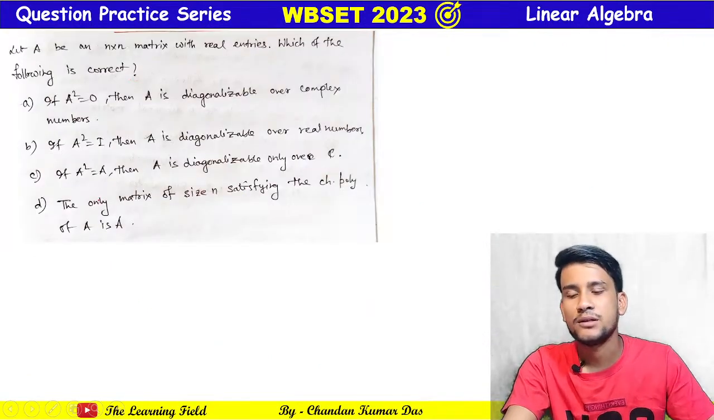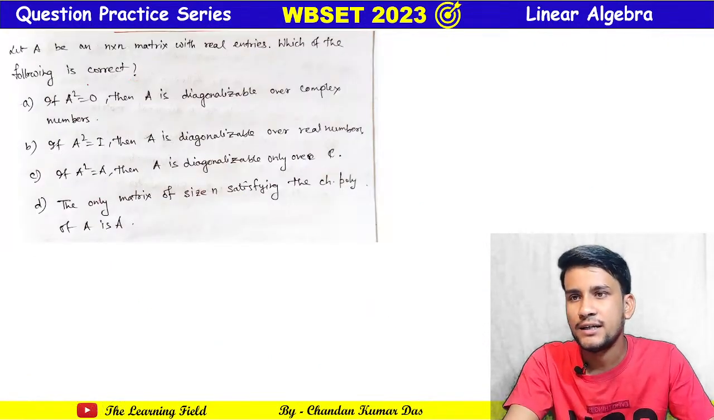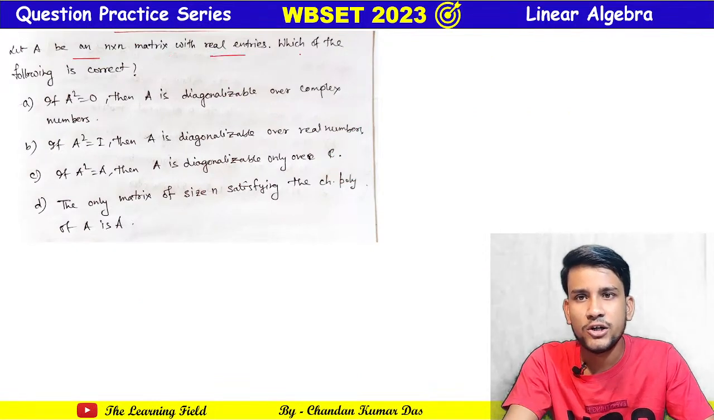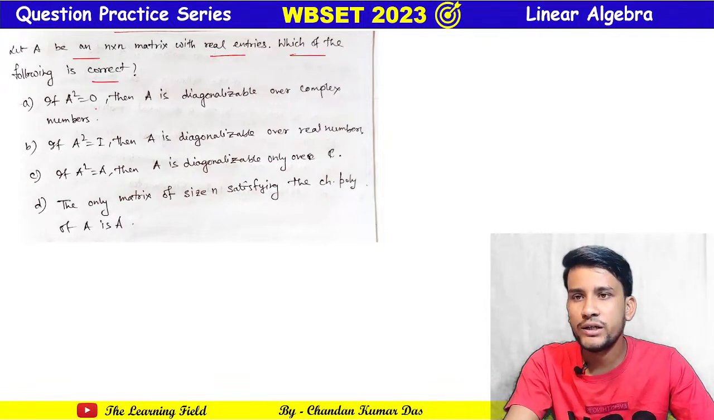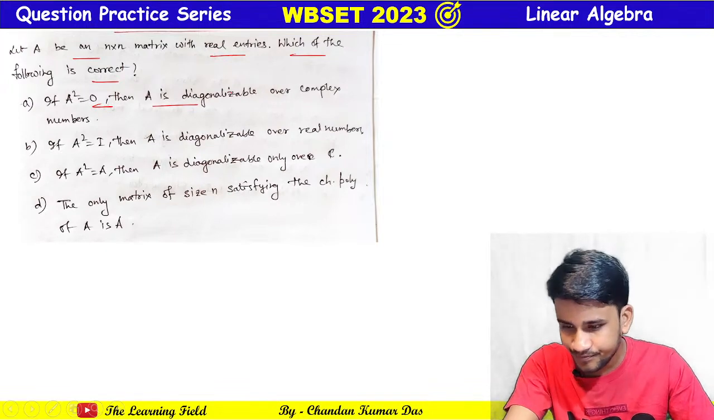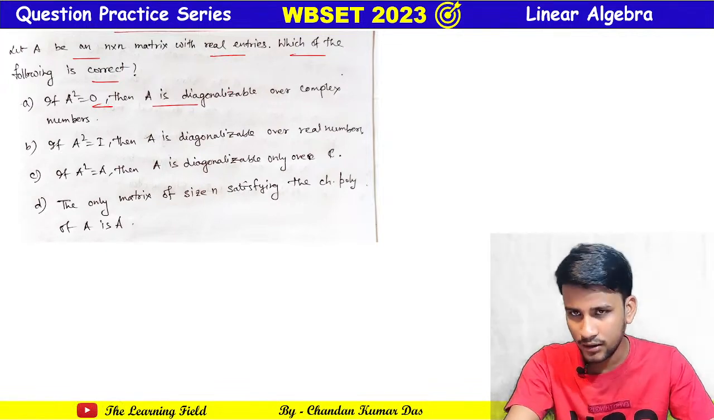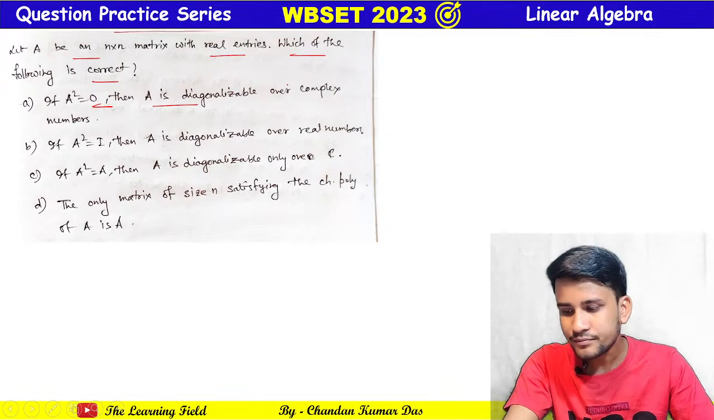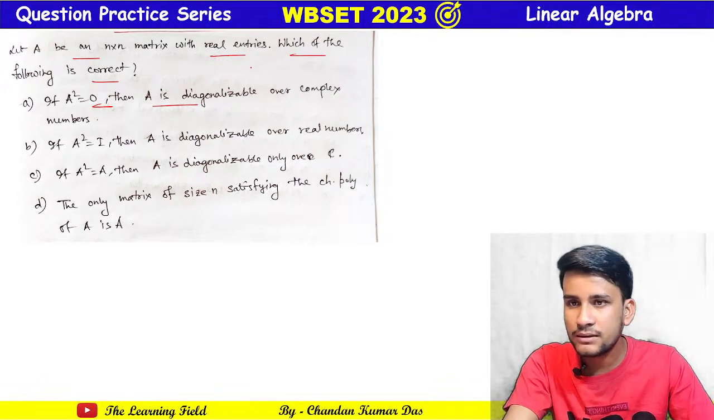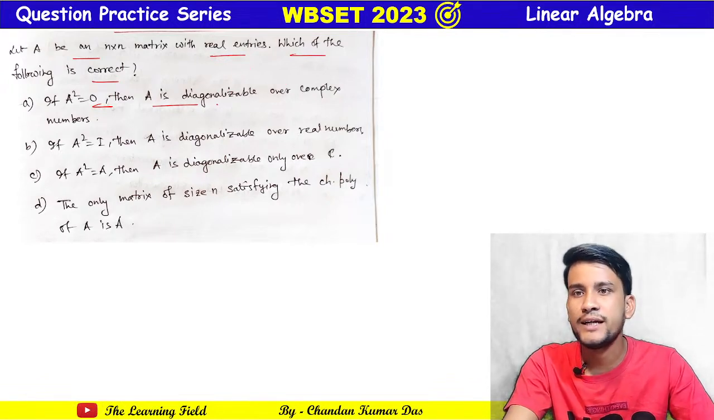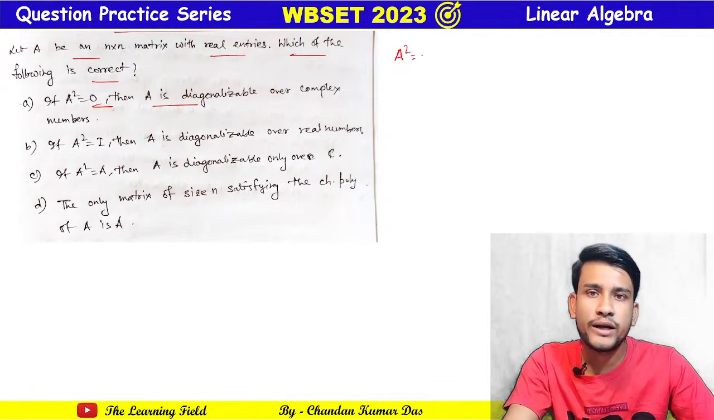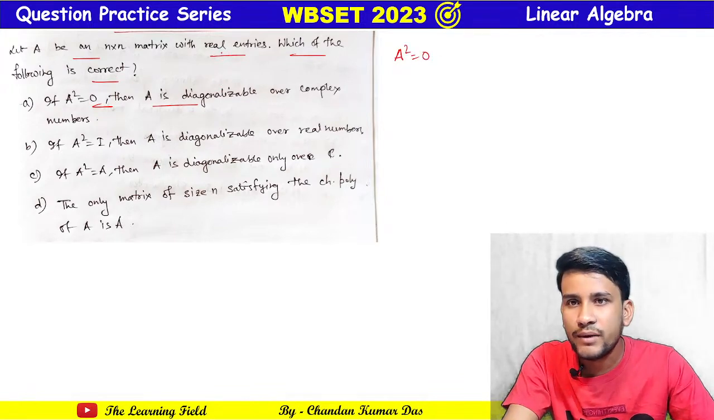Okay, now the next problem. It says: let A be an n by n matrix with real entries. Which one of the following statements is correct? Okay, so A squared equal to 0, and then A is diagonalizable. A squared equals 0 and A is a matrix with real entries.